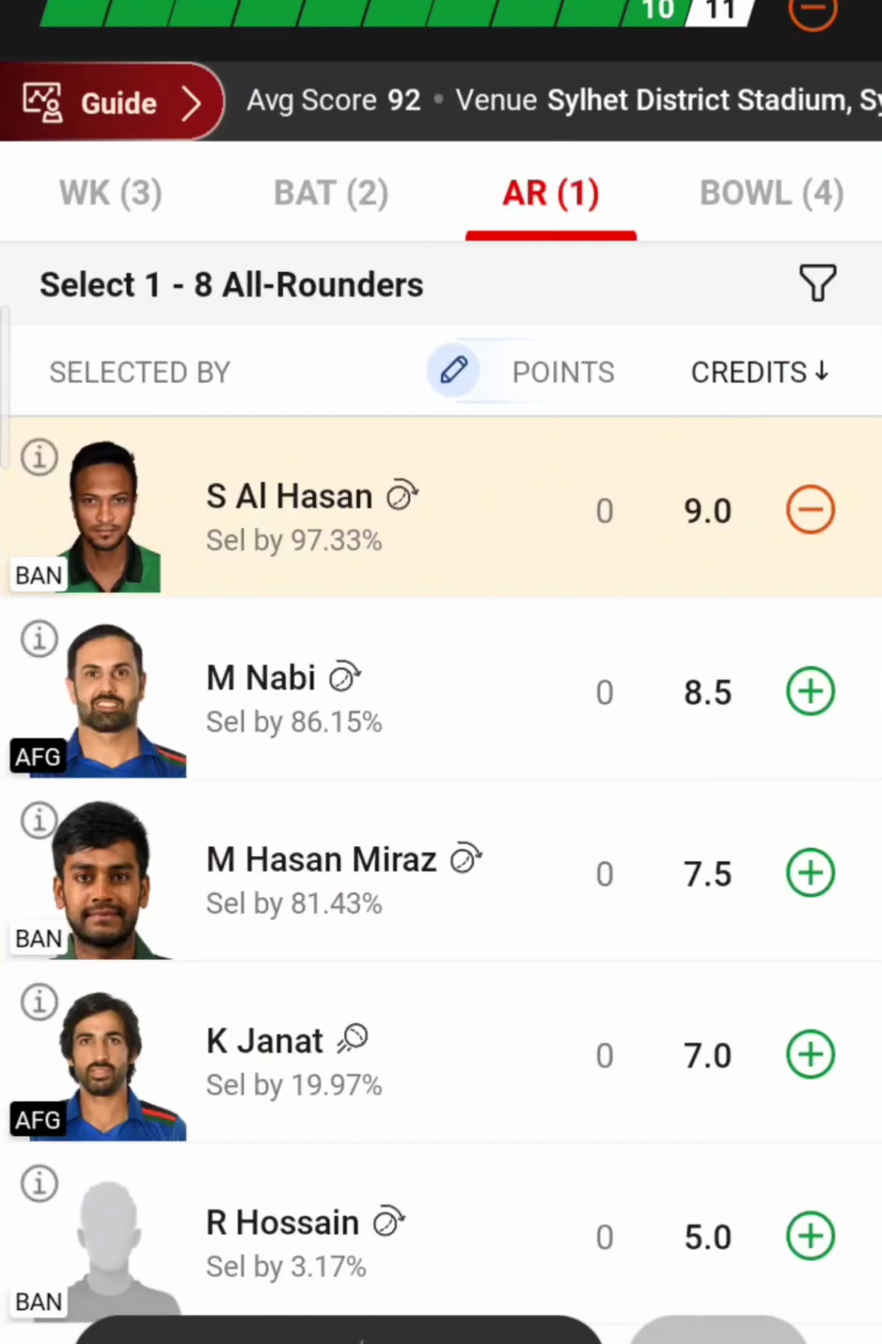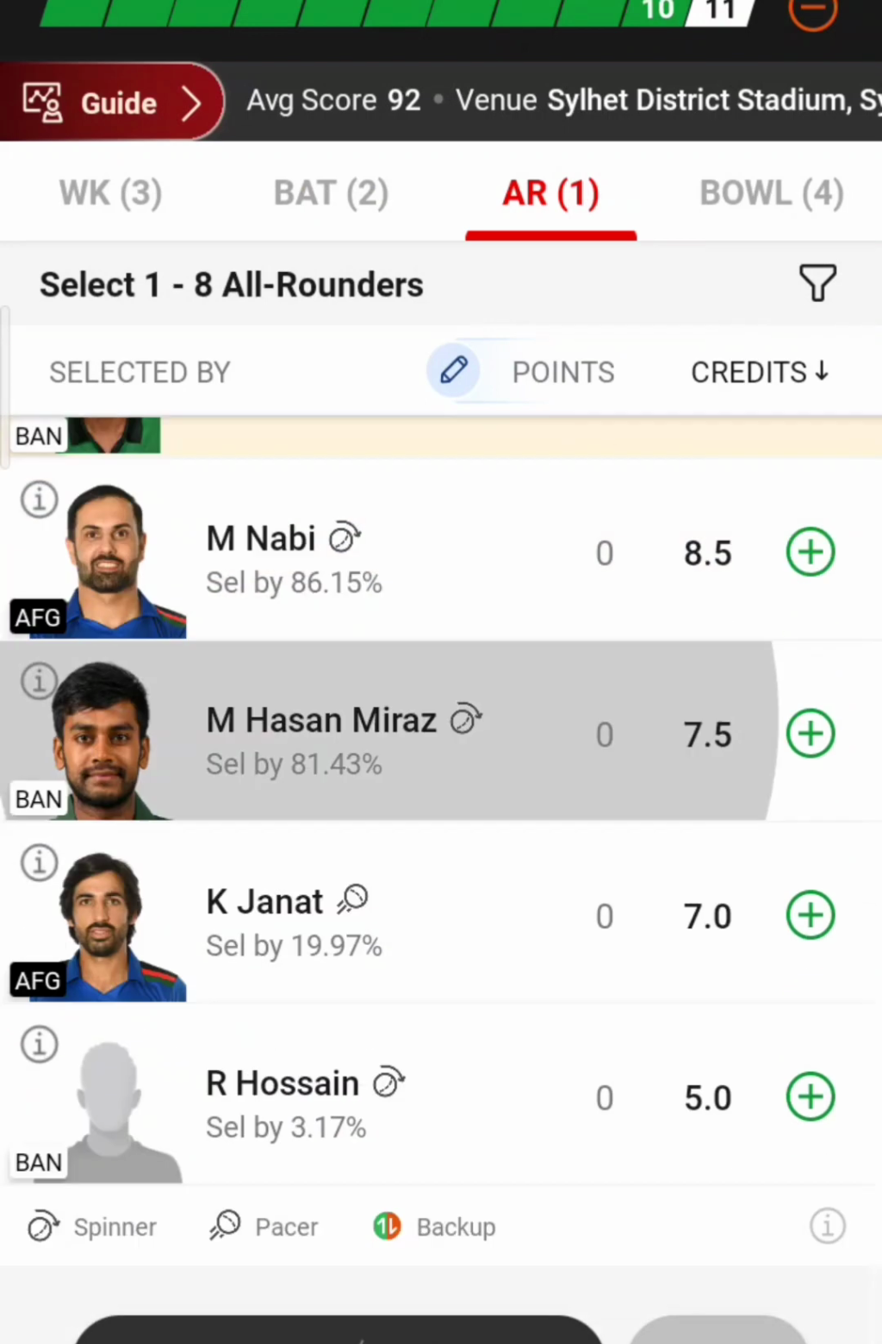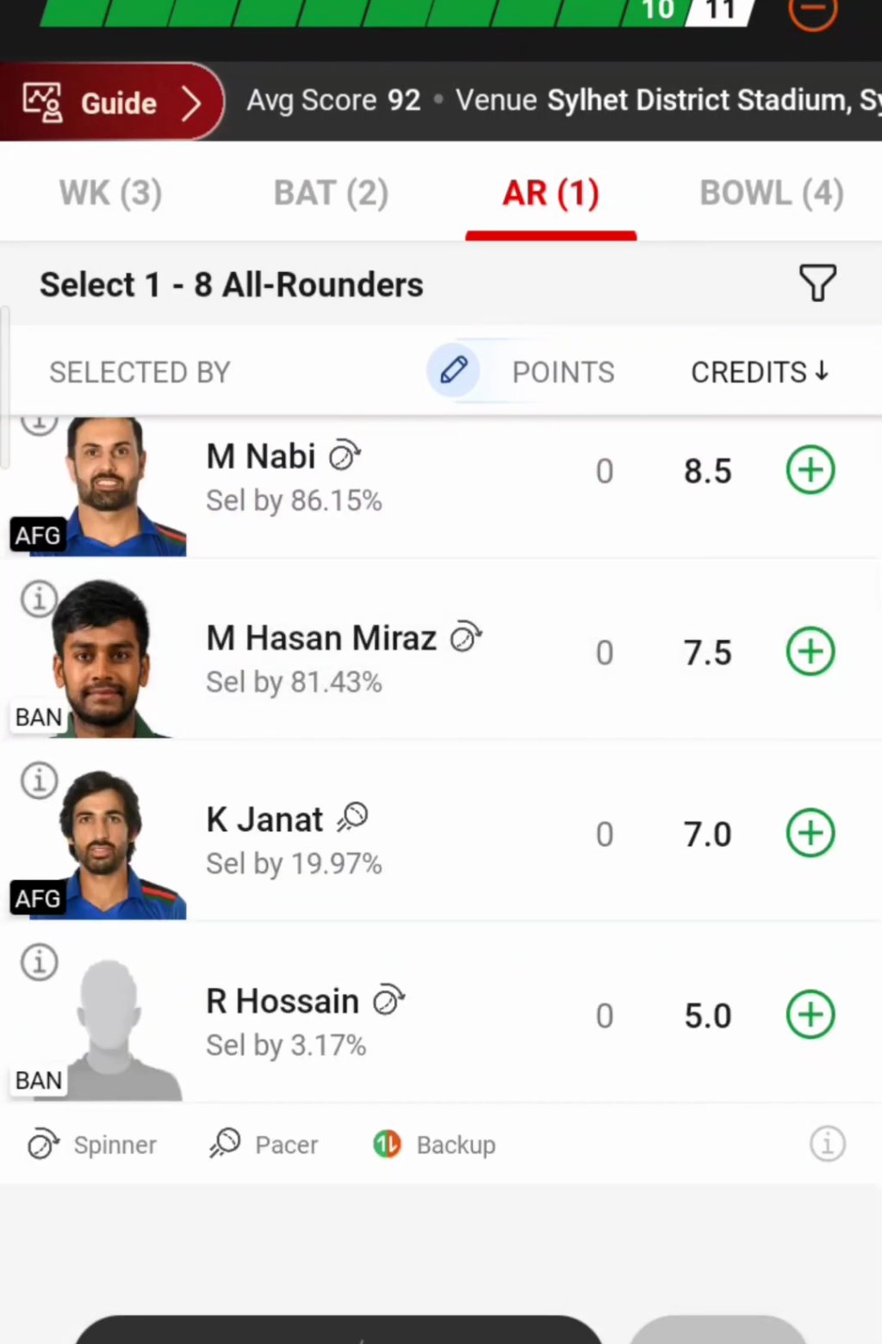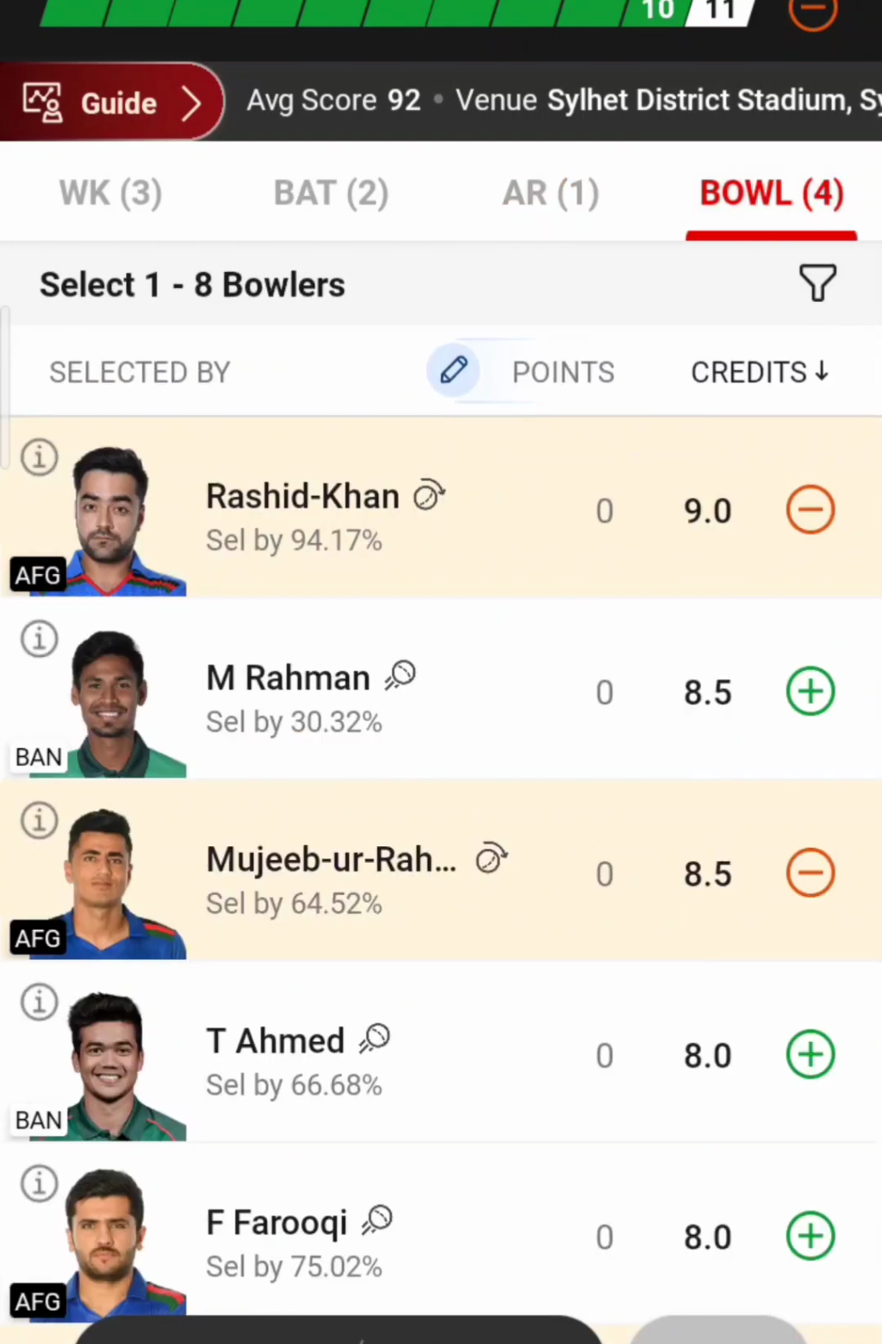Coming to the all-rounder, you can go with Shakib Al Hasan. Here I'm not choosing any other all-rounders, considering this is because of the spin factor. Coming to the bowler section, you can always choose Rashid Khan.